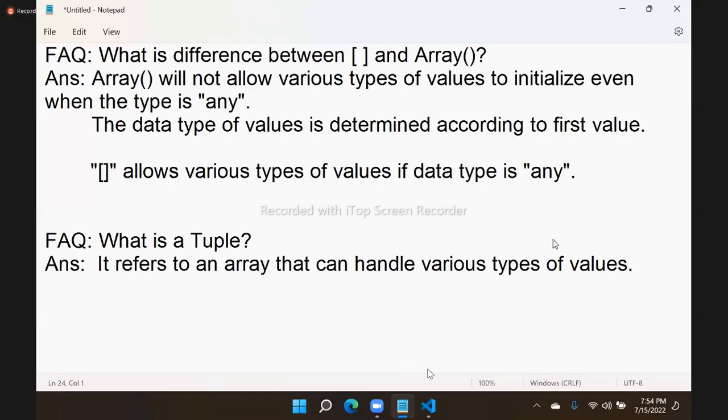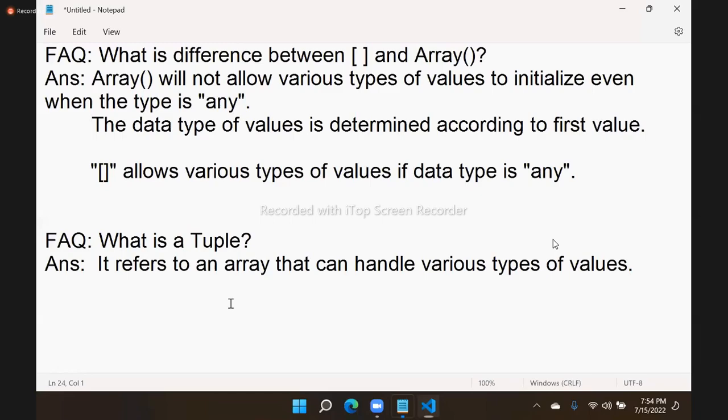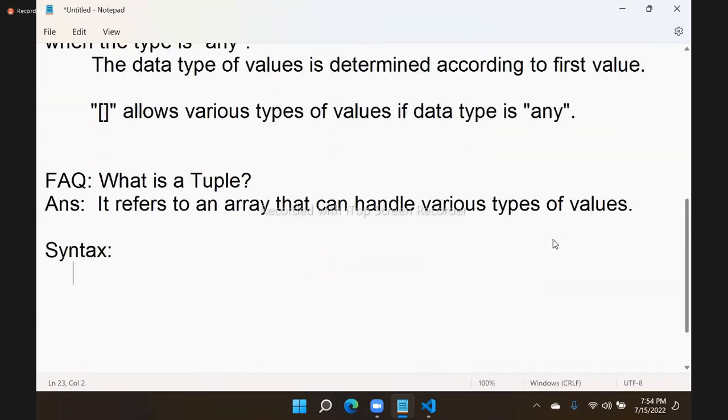Another important concept you should know. I will give the syntax here. How we can declare, already given above. So here the syntax is just let values is any type and it is new array, just empty.